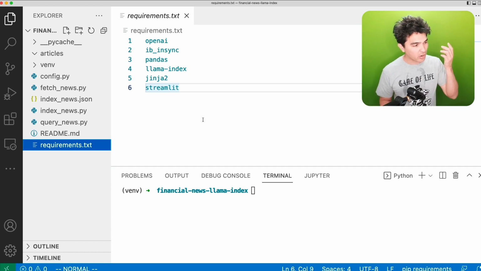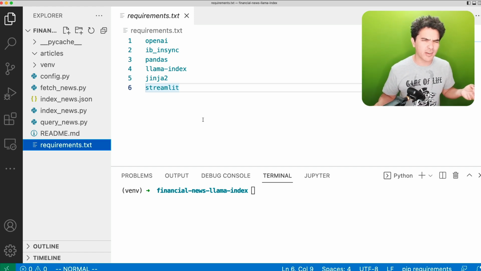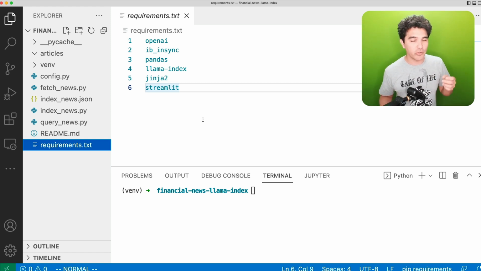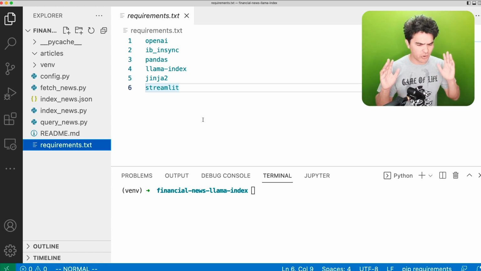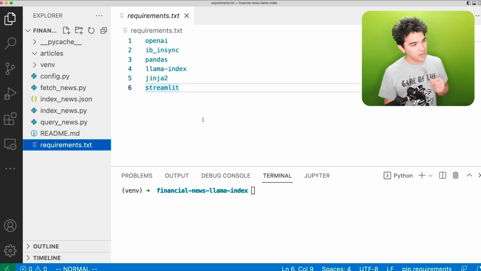I'm going to start with the command line application, and it'll probably be a separate video where I walk you through the user interface part of it. So I don't want this video to be too long.